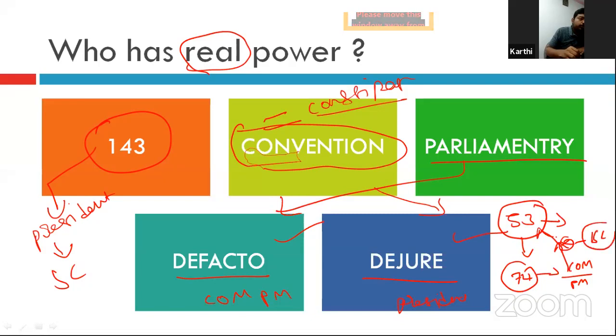Then the Supreme Court gave its reference. We are following the parliamentary form of government, in which de facto and de jure, two types of executives, exist. The de jure is the president, since the parliamentary form requires that. The de facto is the council of ministers headed by the prime minister. They have the mandate of the people, right?